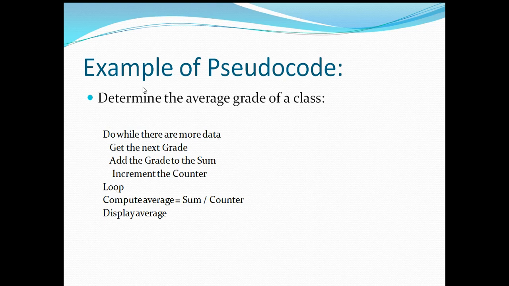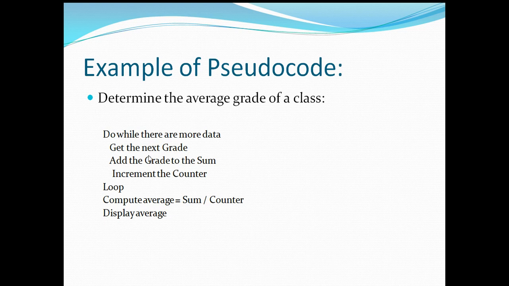This is continued for a number of times equivalent to the counter, and after finding that your counter exceeded the data available, you will come out of the loop and then calculate the average. The statement is compute average equal to sum by counter.